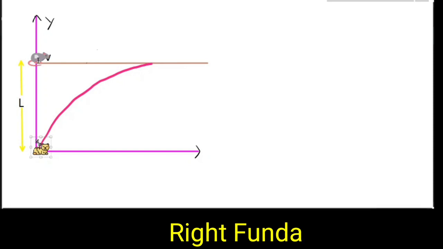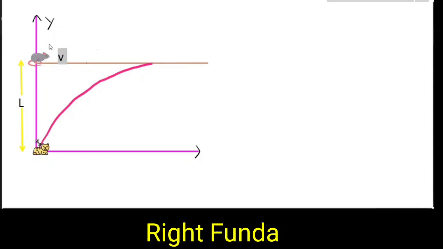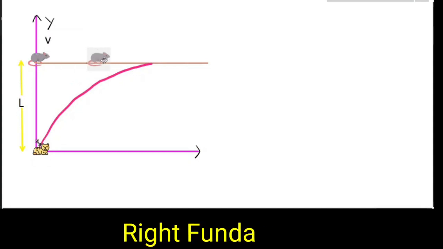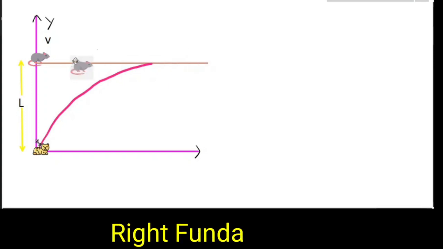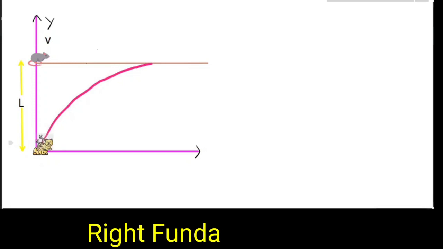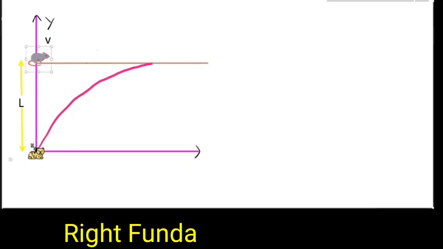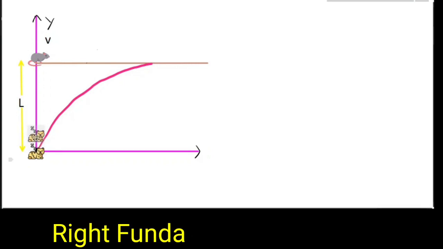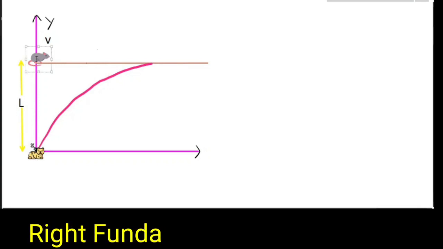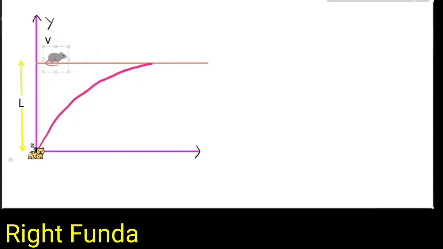So what will happen? We'll see right now. With velocity v, Jerry will keep on moving in this direction, and Tom will be chasing Jerry. Initially Tom's direction of motion is in this direction. It will go toward Jerry, but Jerry is not a rest object. Jerry is moving, so Jerry will come here. As Jerry comes, Tom will change its direction.